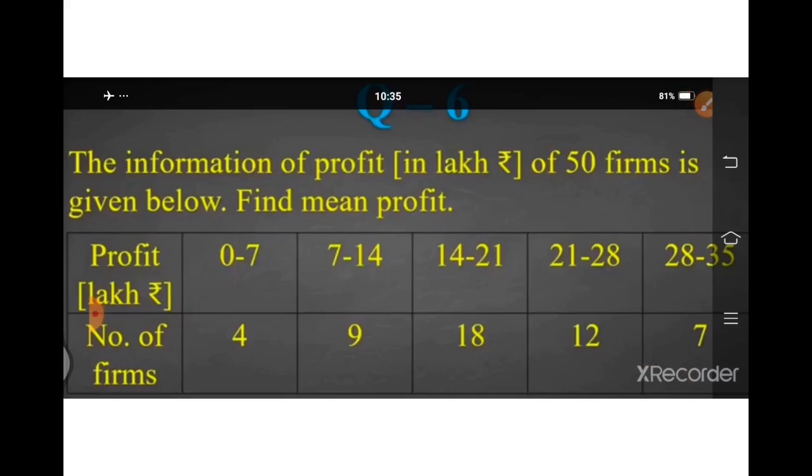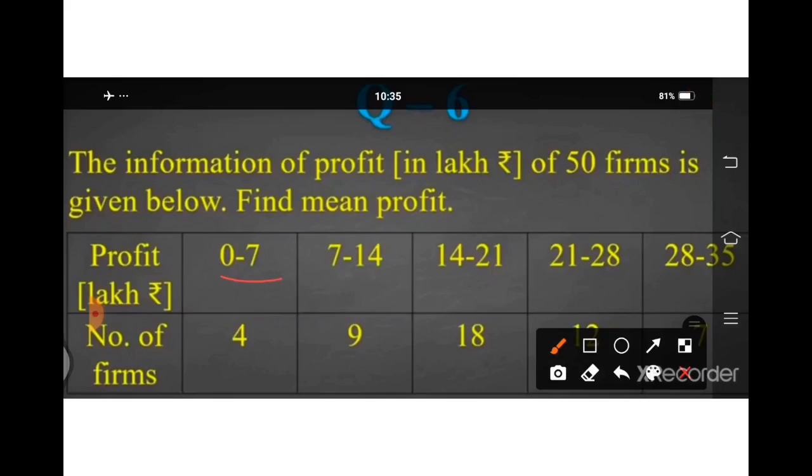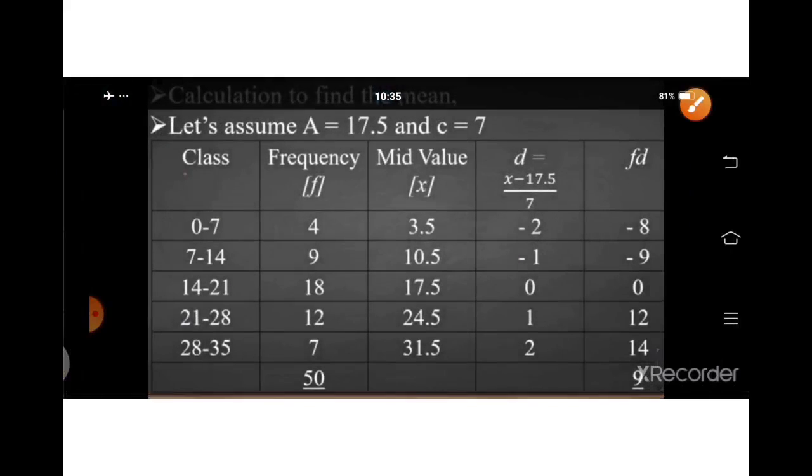Here we have to find the mean profit. The class length is 7 for 0 to 7, 7 for 7 to 14, 7 for 14 to 21, then 21 to 28 is 7. Equal class length is there. Here we will solve according to the shortcut method. Let us see.